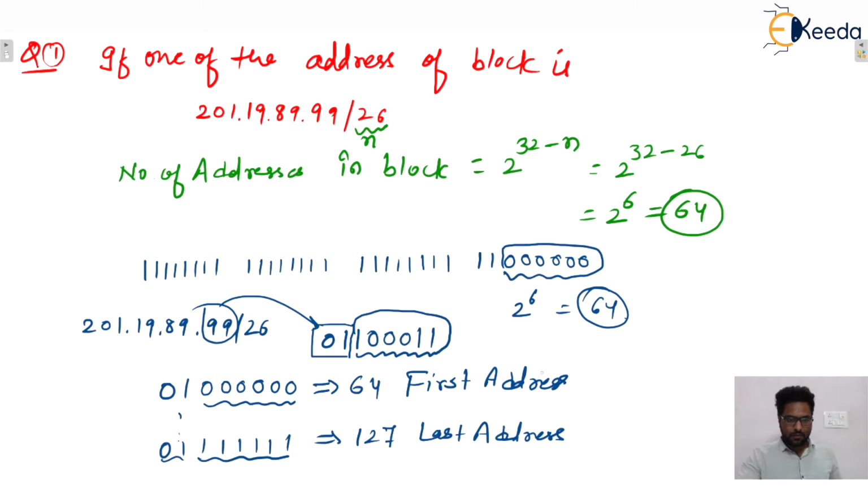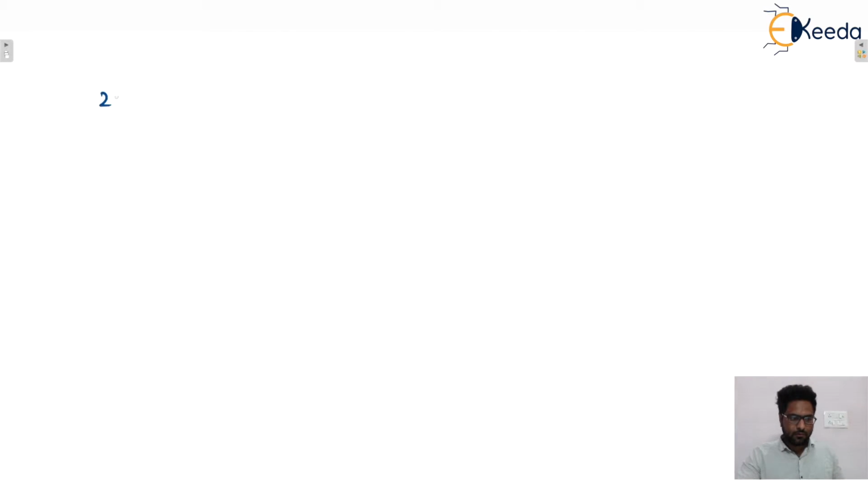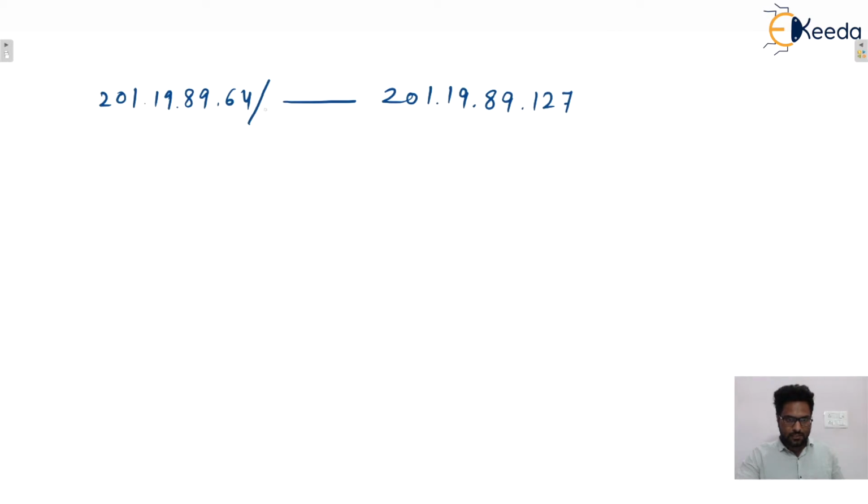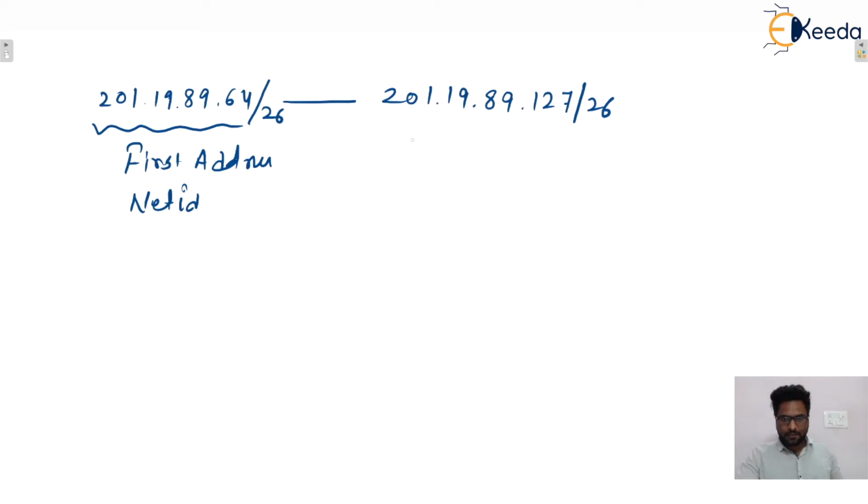and this one is the first address, isn't it? So yes, we can say that here the group will be what? 201.19.89.64 to 201.19.89.127, this is the range. Let's say this is /26, isn't it? So that is the first address, isn't it? And this one is what? Network ID. And this is the last address, that is the DBA.